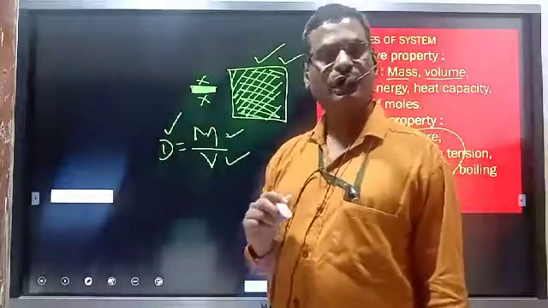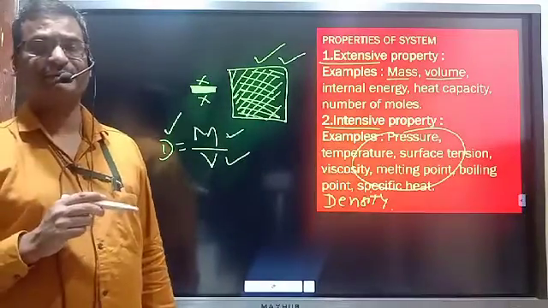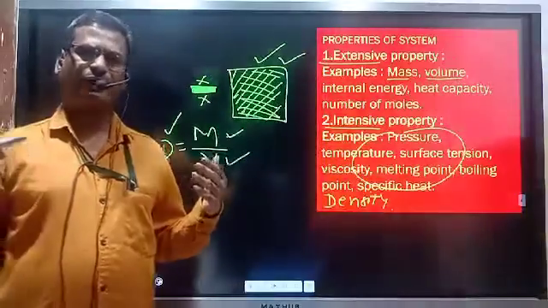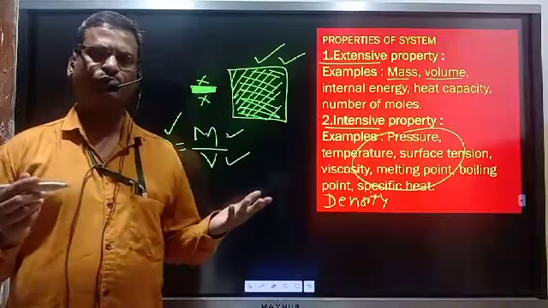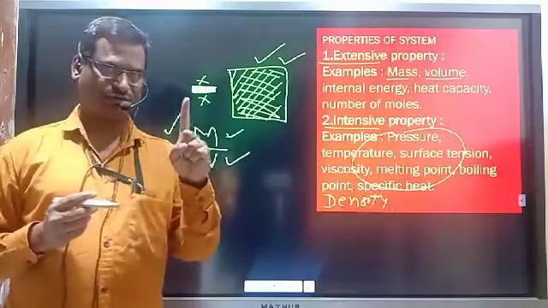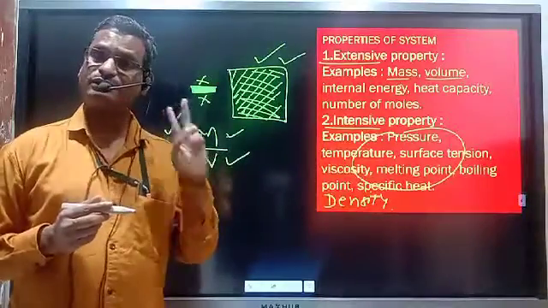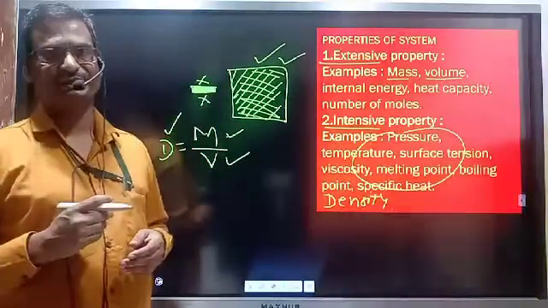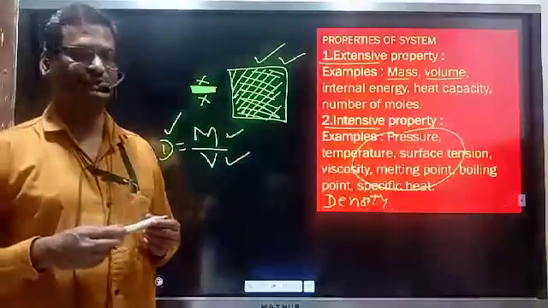So here we have completed what is meant by thermodynamics, the basic terms in thermodynamics, three types of systems, then properties of system. Already we have studied two more types of systems, that is not important here. Last year you learned homogeneous and heterogeneous systems. In a homogeneous system, how many phases are present? Only one. In a homogeneous system, only one phase is present. And in a heterogeneous system, at least two or more than two phases are present. And the next part we will see in the next lecture.